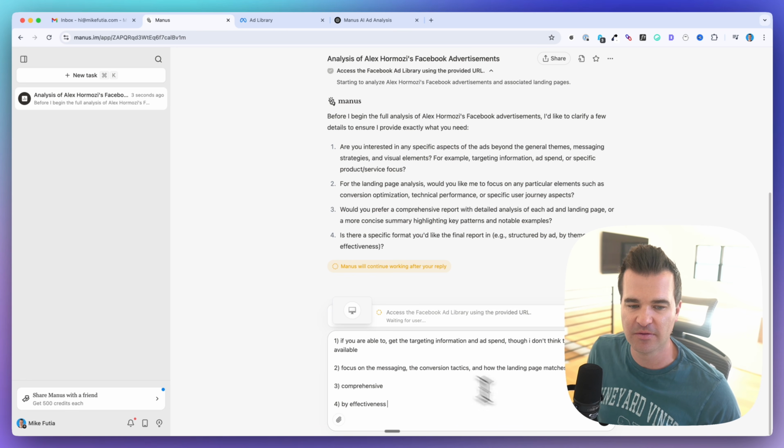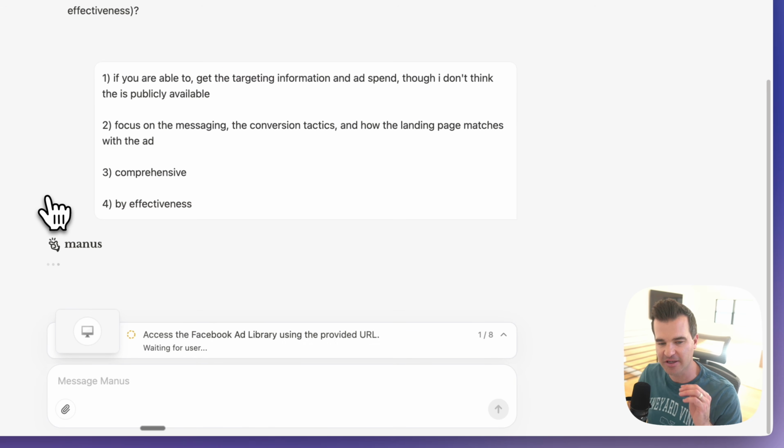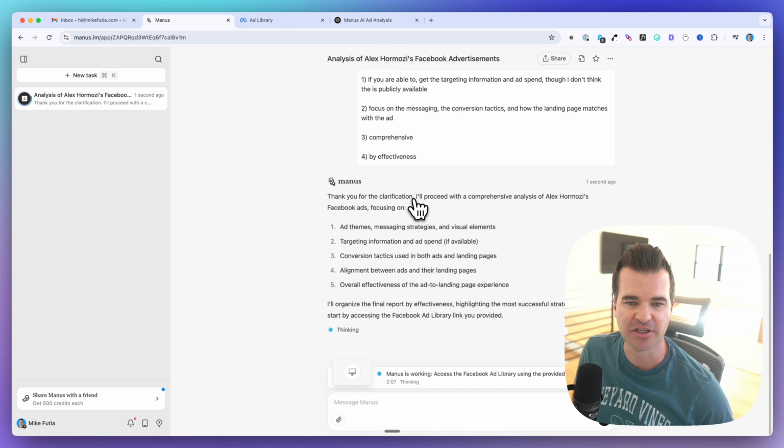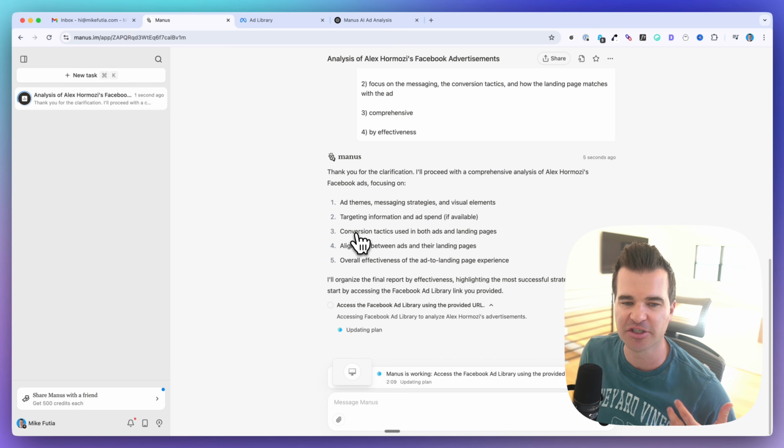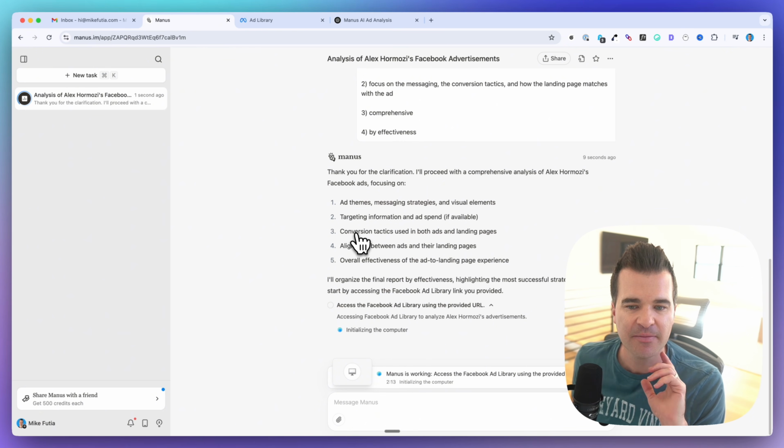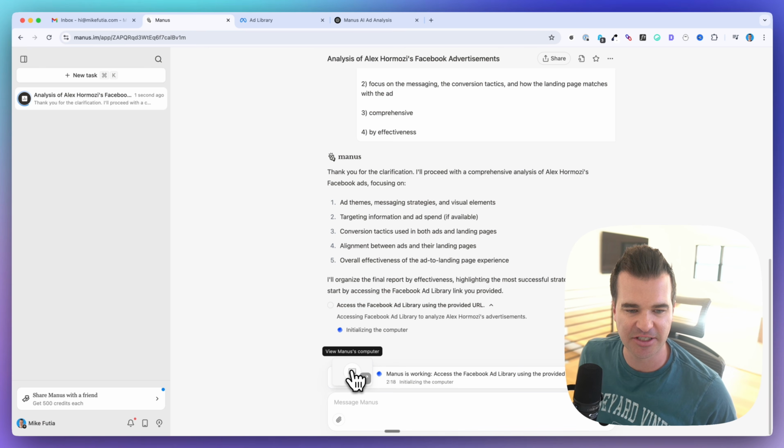All right. So let's fire off those 4 answers, and then let's see what Manus is going to do here. All right, so it's going to proceed, just confirming the prompt and the follow-up questions that it was asking me. And it's saying that it's initializing the computer.